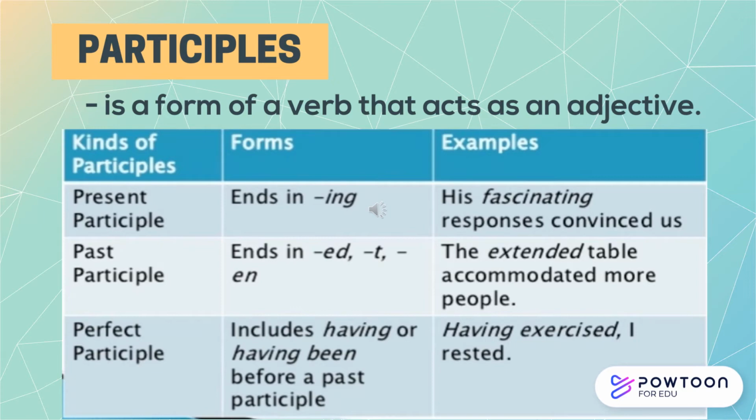We have as well the perfect participle. It includes having or having been before a past participle. So the example here is having exercised, I rested. So that's the participle. So let's go to the participial phrase.